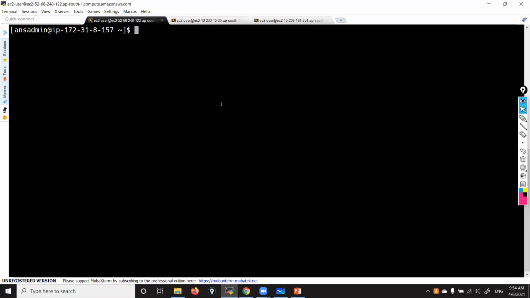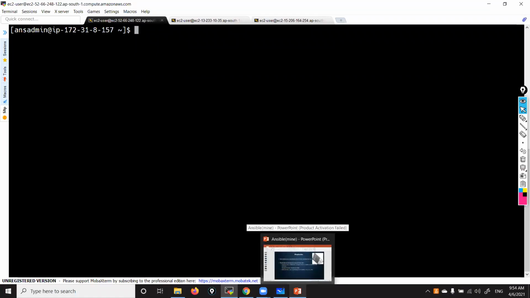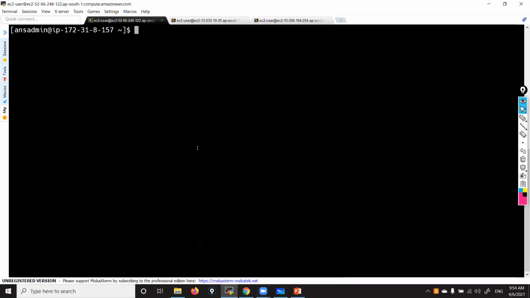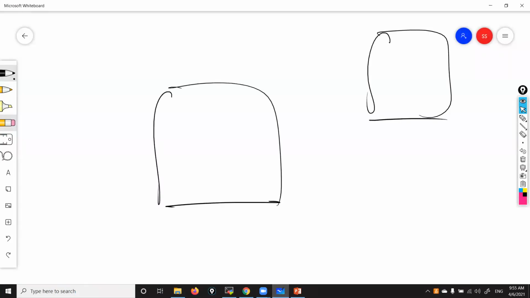So here we write some playbooks one by one. We'll see all those things. PWD: I'm now under the home directory, ansadmin folder. This is my current directory. Now this is my server, and these are my nodes.